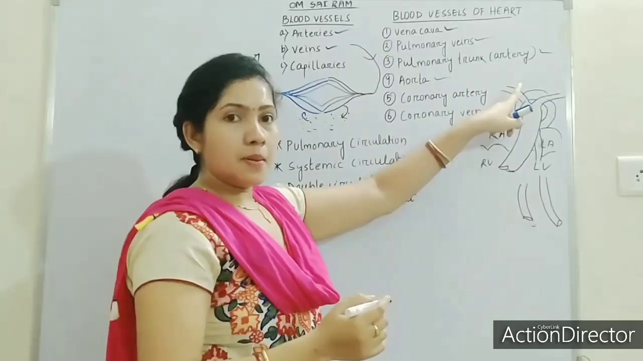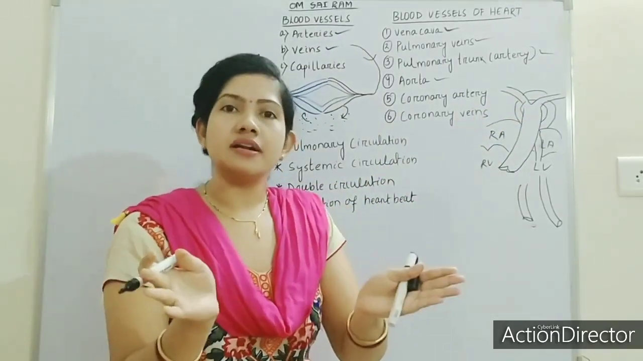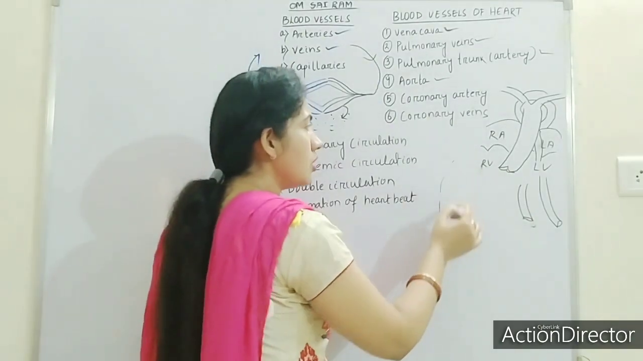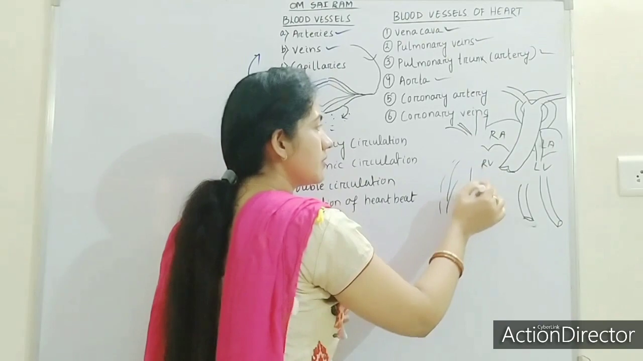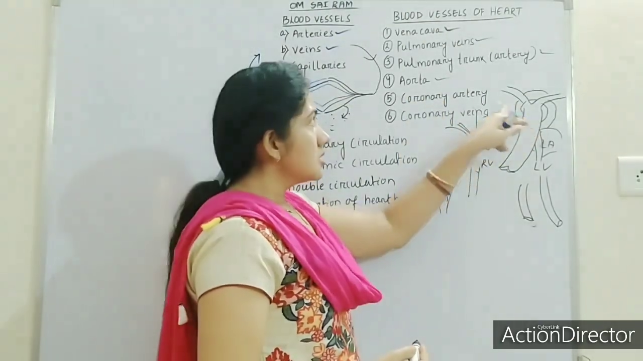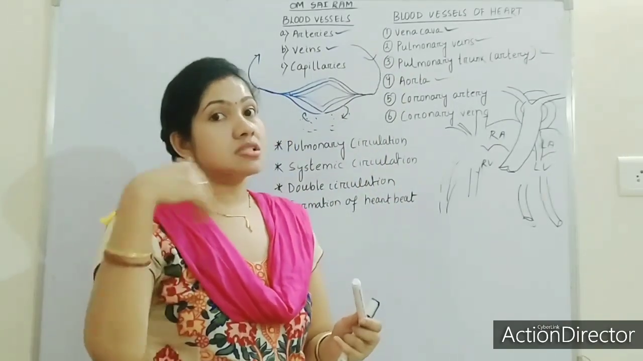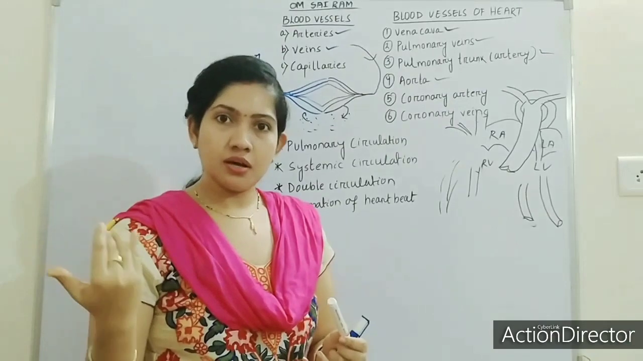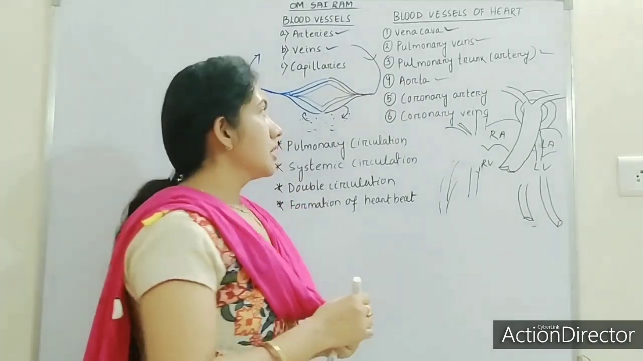Okay, so the bigger trunk of the aorta will be divided into smaller arteries. The same way, small veins will come and connect to the bigger veins, that is the superior and inferior vena cava. So this is the aorta, which will receive the oxygenated blood and supply it to the body.